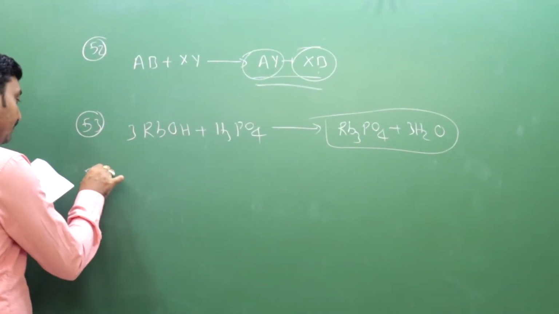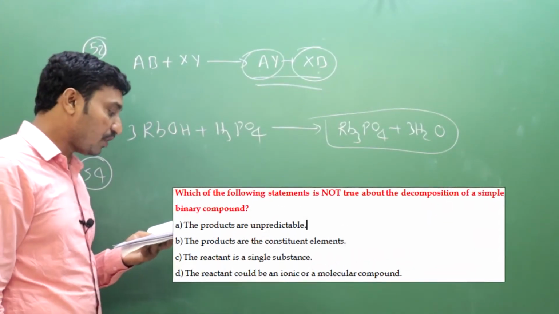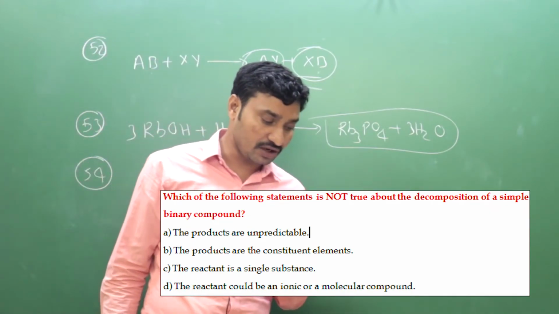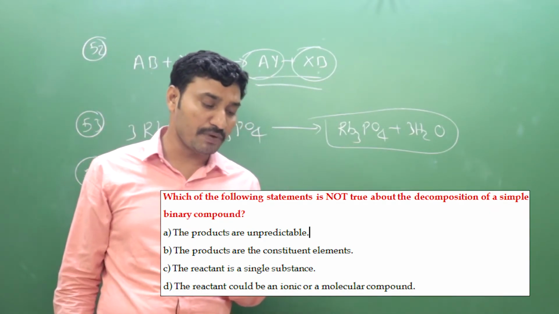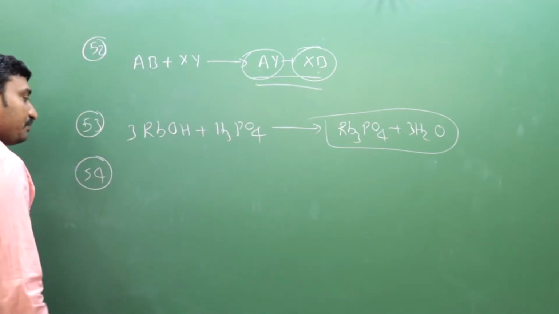Next one, 54. Which of the following statements is not true about the decomposition of a simple binary compound? Okay, for example, H2O.